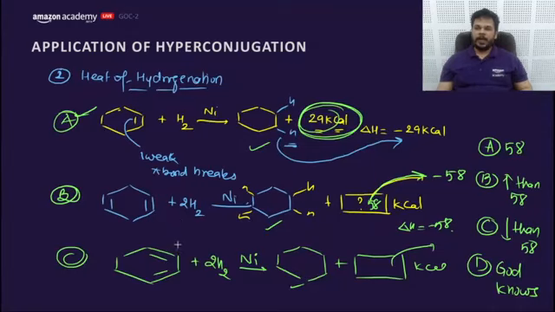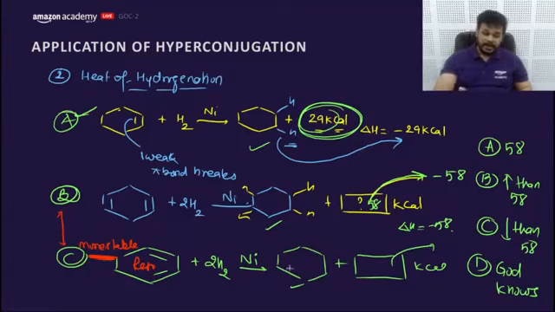Lower than 58. Why? AG says lower than 58. Because if we compare the stability of B and C, that means C would be more stable. Why would it be more stable? Because it has resonance. If it is already more stable, that means it will release less energy.